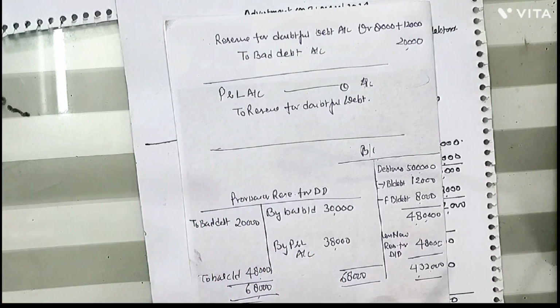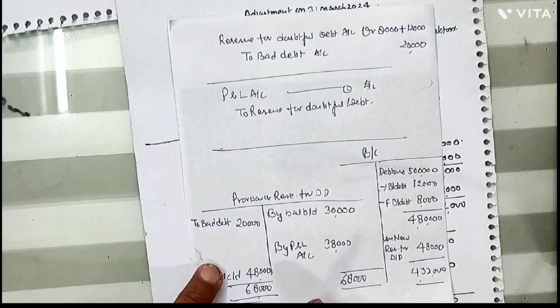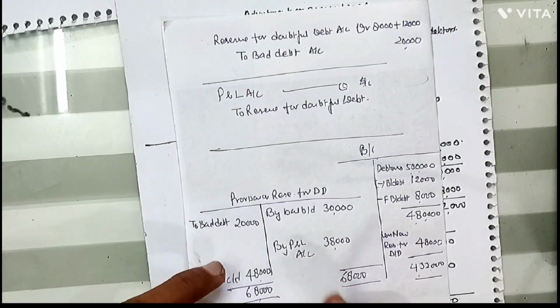While making the final account, there's another way to solve this.